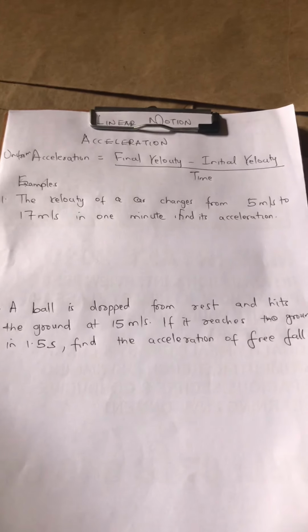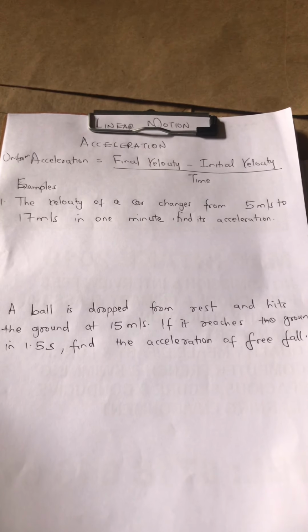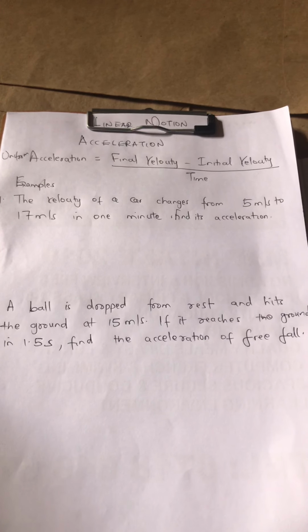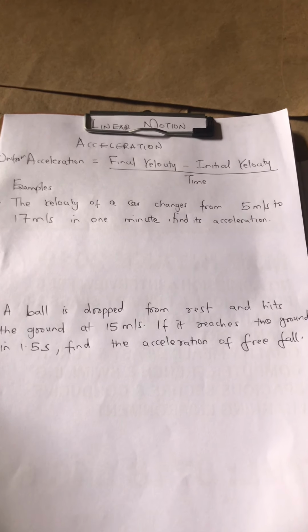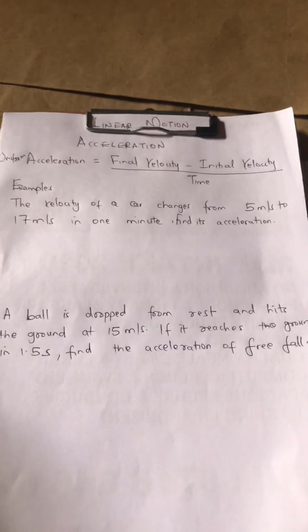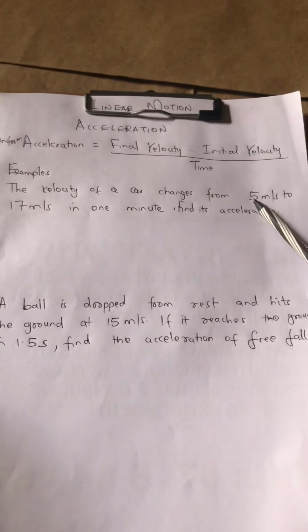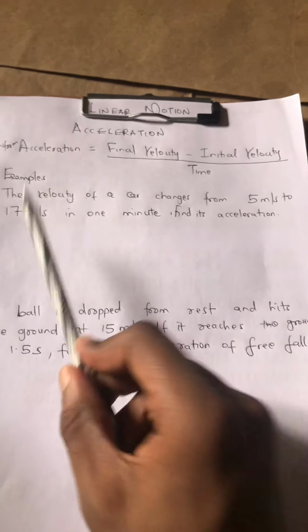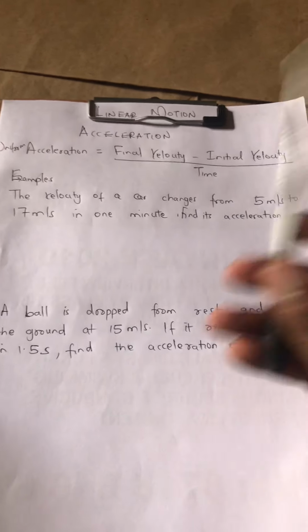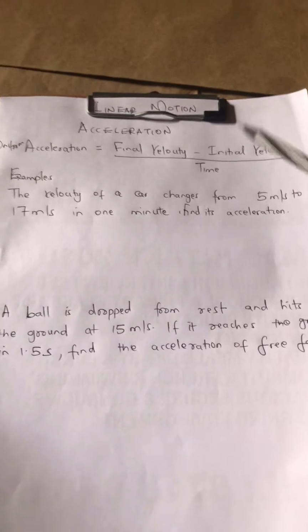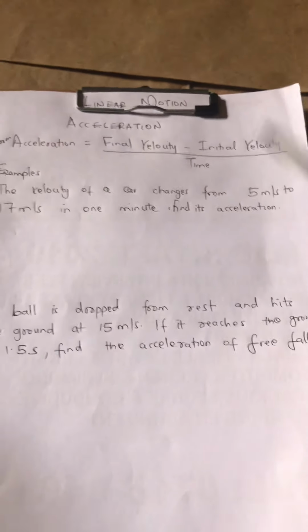Examples. The velocity of a car changes from 5 meters to 17 meters in 1 minute. Find its acceleration. Kumbuka in some episode hapo nyuma nilikwambia velocity is measured in meters per second. So mahali popote unaona kuna meters per second, ujue hiyo ni velocity. Sasa ile tu kitu iko hapa manze ni kujua final velocity na initial velocity. Final ni mahali iliishia, initial ni mahali ilianzia.